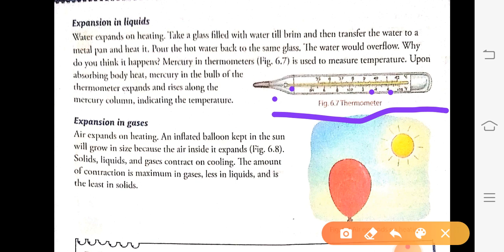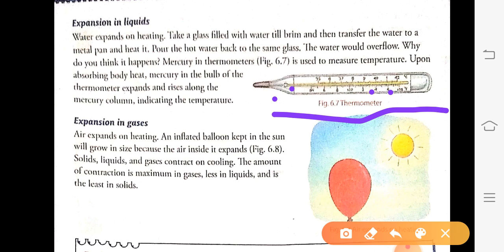We have already seen that when we blow a balloon and keep it in the sun, after some time the balloon bursts. Why does this happen? Whenever we blow the balloon, air gets filled inside it.